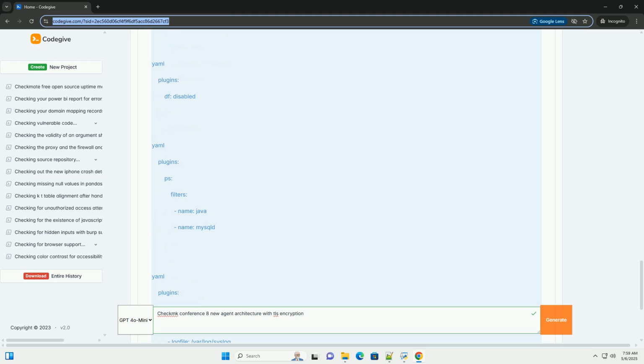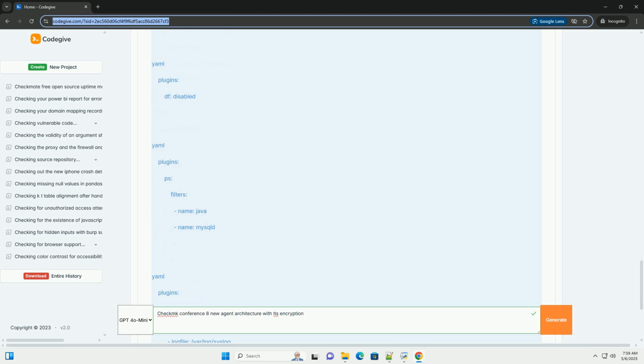6. Troubleshooting. TLS connection errors: double check the paths to your certificate and key files in check_mk.user.yml. Ensure that the agent user, usually checkmk, has read permissions to these files. Also, verify that the common name in the agent's certificate matches the host name of the agent machine. Plugin errors: if a plugin is not working correctly, check the agent log file for errors related to that plugin. Make sure the plugin is enabled in check_mk.user.yml and that you have configured it correctly.